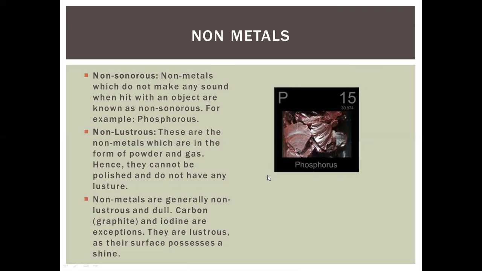Non-metals are generally non-lustrous and dull. Graphite and iodine are exceptions. You have seen in the previous slides that iodine and graphite have some lustrous property. They are lustrous as their surface possesses a shine. Graphite has a shining property, and iodine also has some shine. So among the non-metals, the exceptions are iodine and graphite.